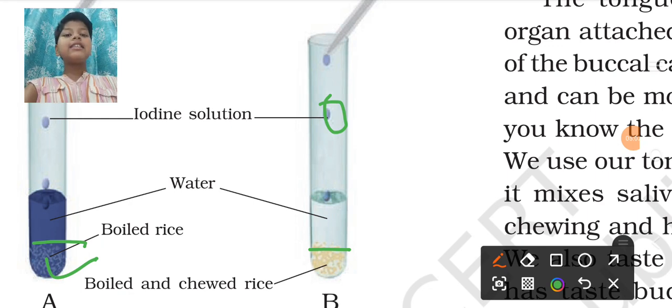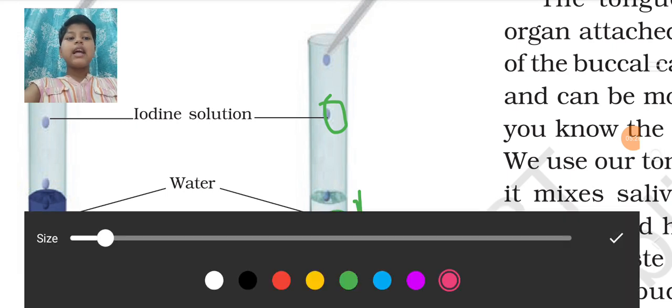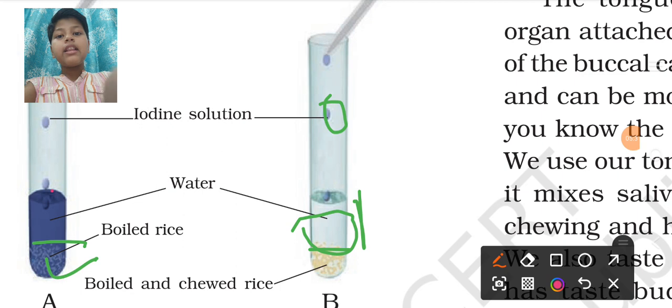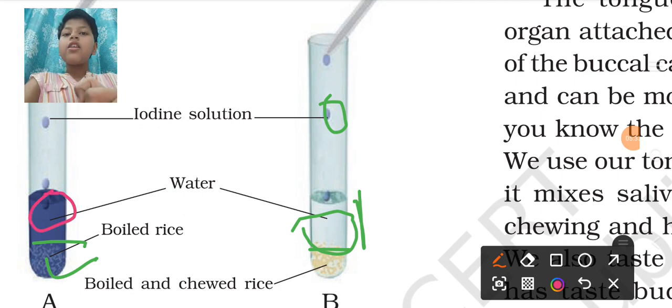That's the difference. And after putting both the chewed and unchewed rice in the beaker, we have to put some water in it. And after putting some water, we have to mix iodine solution with it. What do you see as the difference? In this beaker, you can see that the water's color is plain. There is no change. But in this one, you can see the color of the water is purple, right? That's the reason.